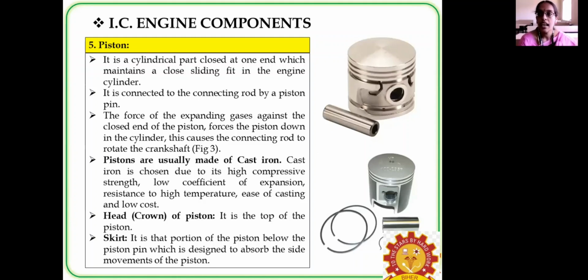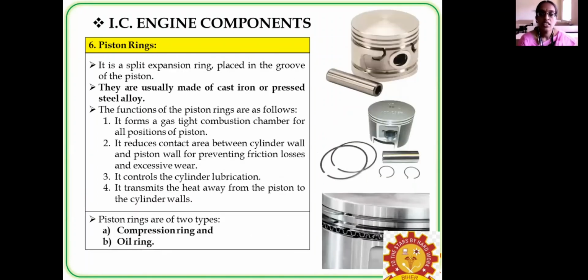This piston is connected to the connecting rod with the help of a pin, which is known as the piston pin, or else the wrist pin or gudgeon pin. And the piston rings are placed inside the grooves of the piston, and are usually made up of cast iron and pressed steel alloy.